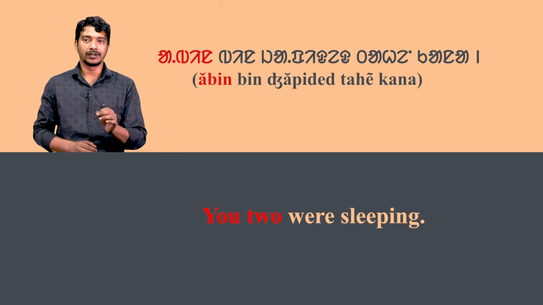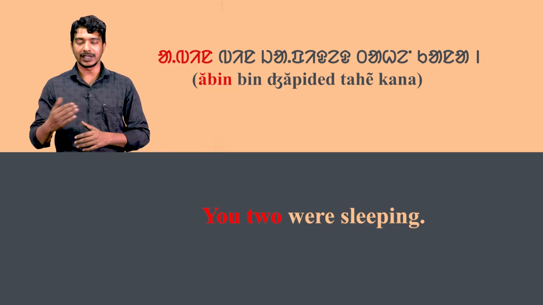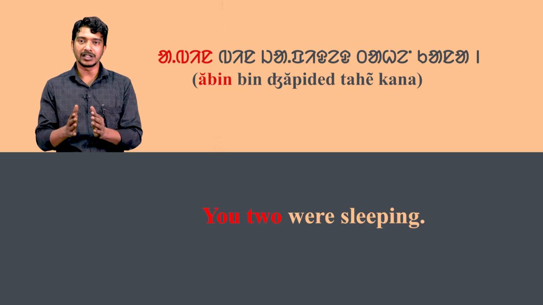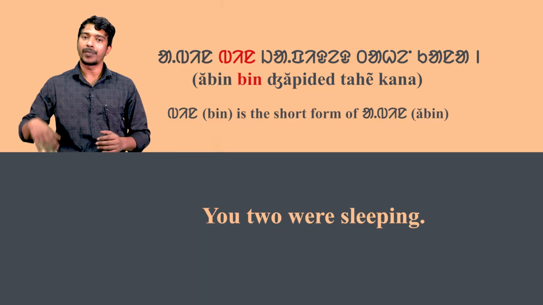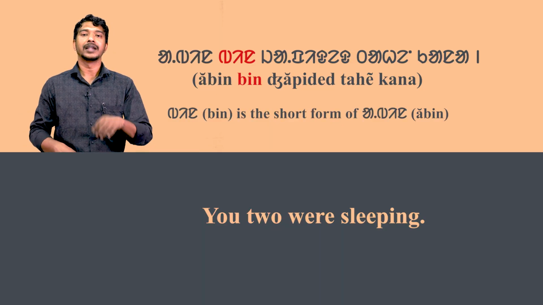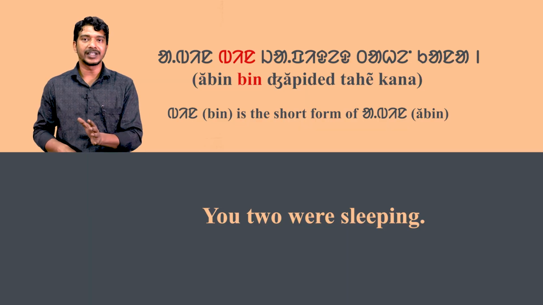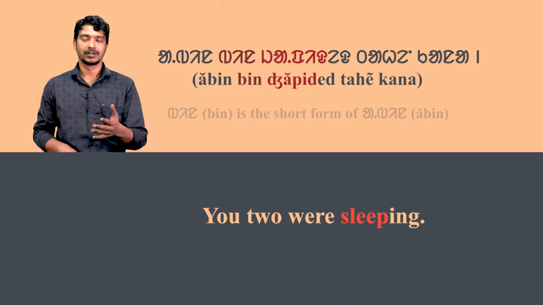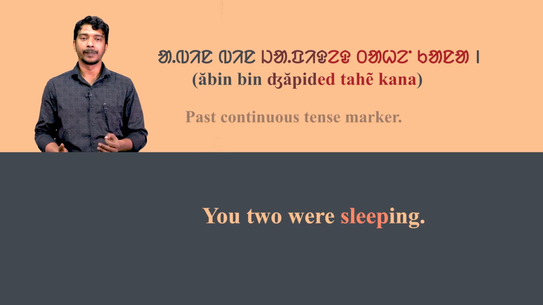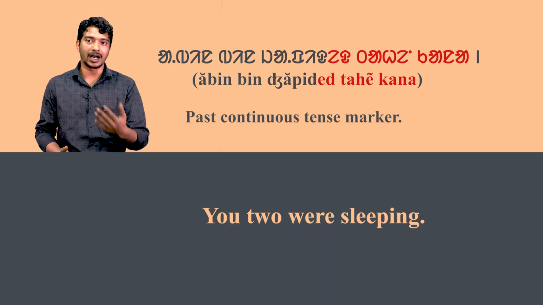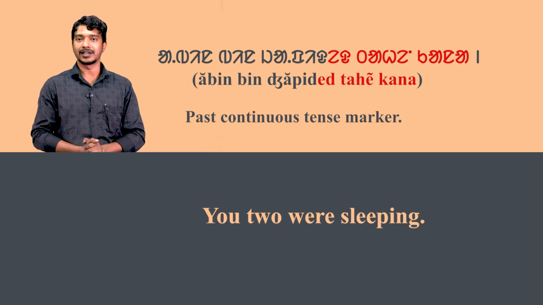Here abin is the subject in the sentence and it means you two. Bin is the short form of abin and it is placed immediately after the subject. The next word japit means sleep and e tahe kana is a past continuous tense marker.